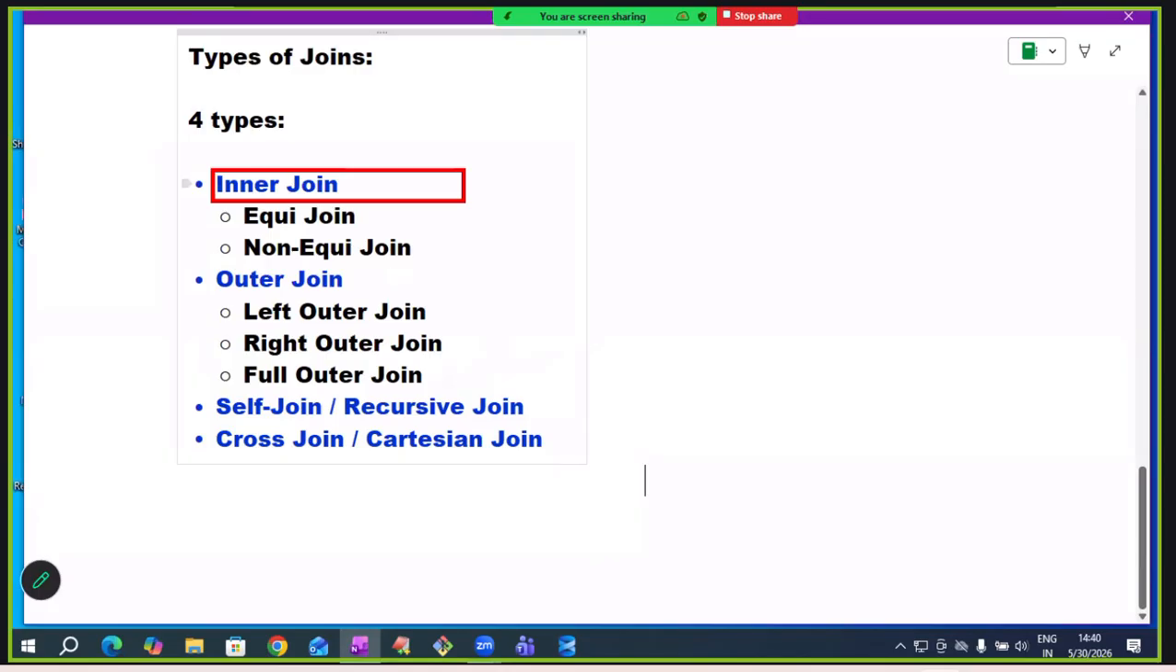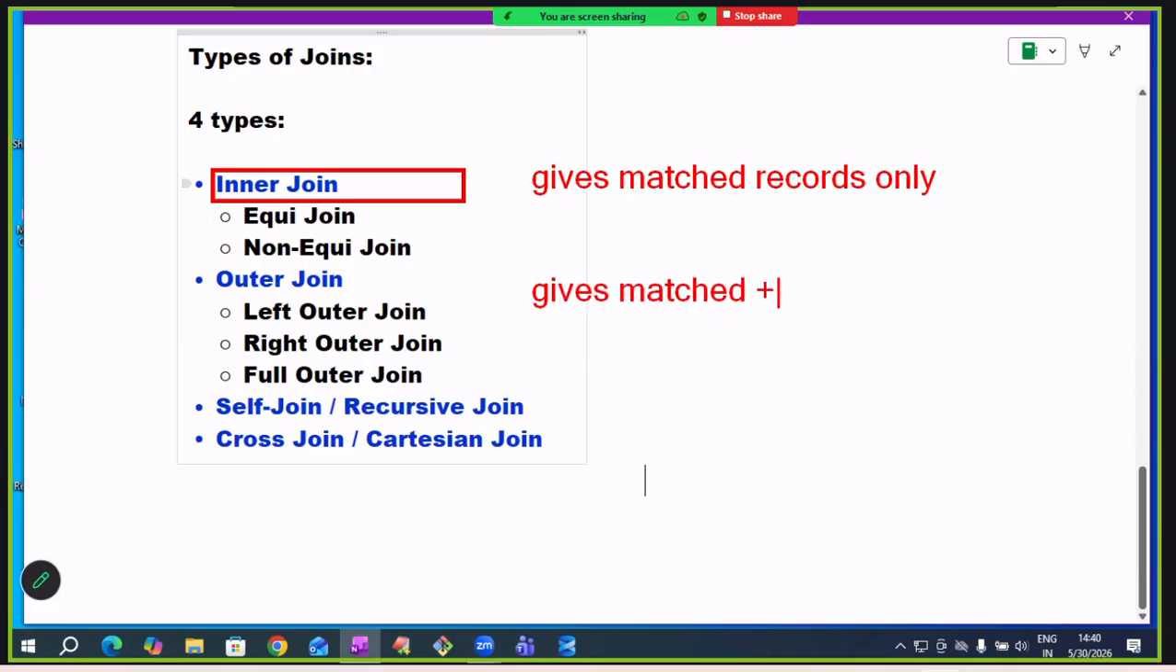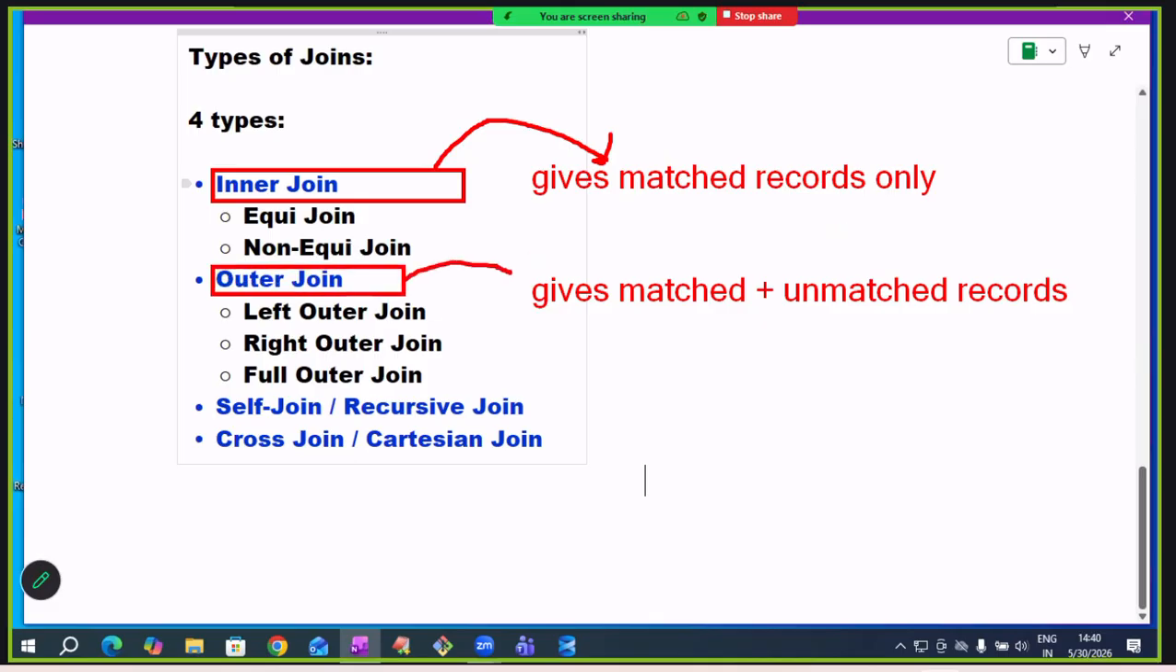What is inner join? Inner join gives matched records. Simple. Inner join is equal to matched records. Inner join gives matched records only. What is outer join? Outer join gives both matched records and unmatched records. Now we need to understand the terms. What is this matched? What is this unmatched? Understand this?